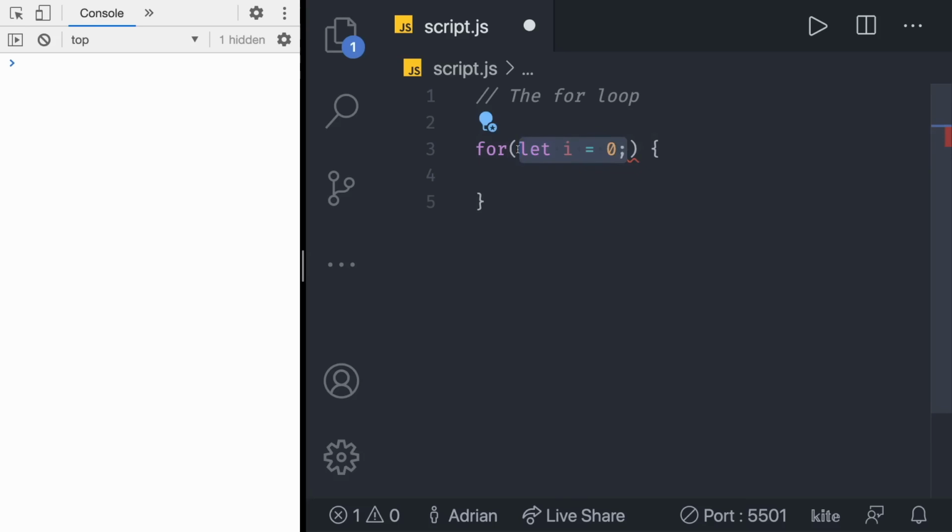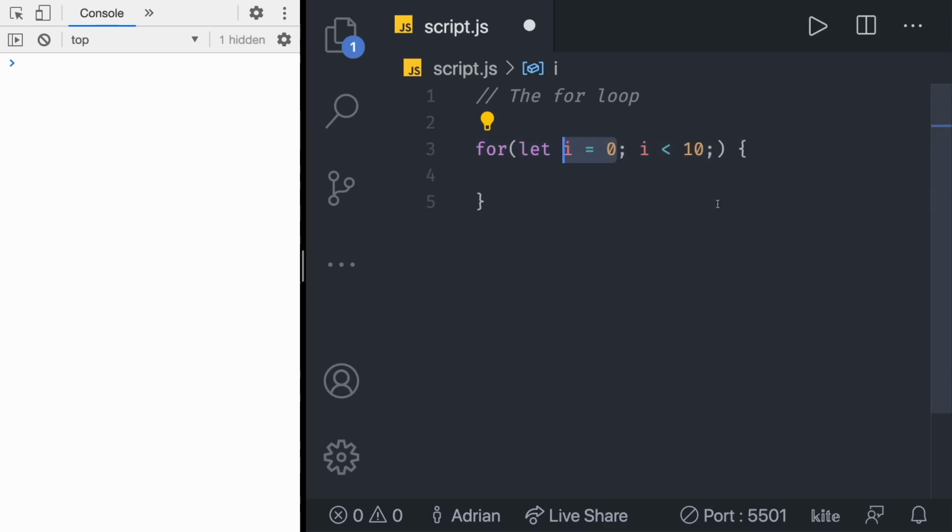Then the second thing is the condition. The condition statement is evaluated at the beginning of every loop iteration, and it is going to continue as long as it evaluates to true. When the condition is false at the start of your iteration, the loop will stop executing. This means that if the condition starts as false, your loop will never execute. So let's say that i is equal to 0, and then in here we have the condition. Let's do the same thing we did before, which is while i < 10. That is our condition. So currently, i is less than 10, it is 0, so the loop will execute at least one more time.